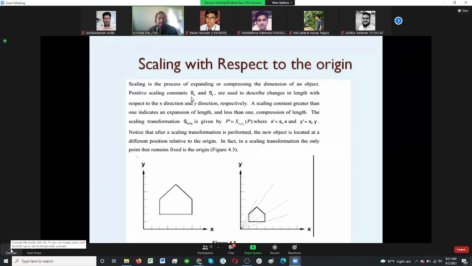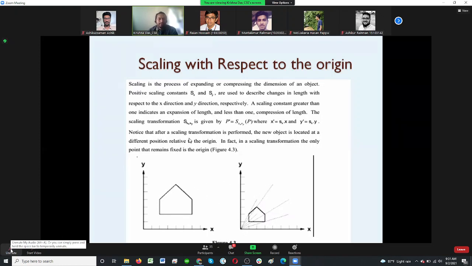Now, positive scaling constants, s of x and s of y, are the factors used to describe the changes in length with respect to the x direction and y direction respectively. A scaling constant greater than 1 indicates an expansion of length. So if the scaling factor values are more than 1, then it is an expansion. If it is less than 1, then it is a compression or reduction.